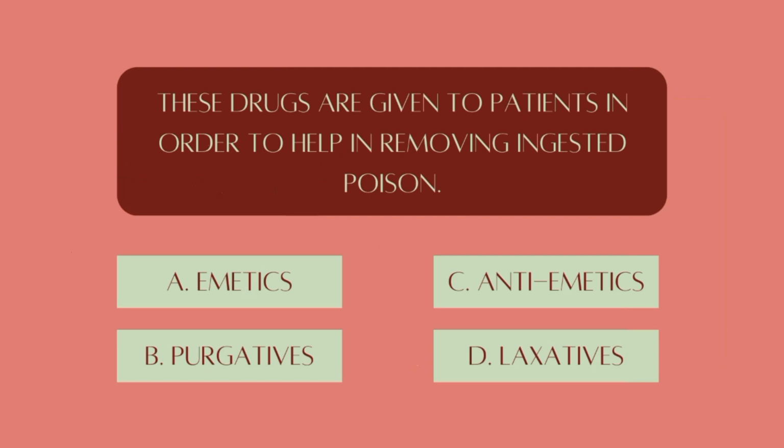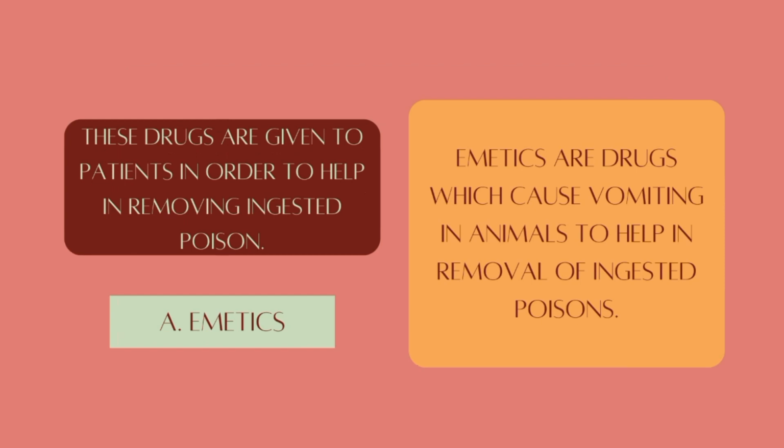These drugs are given to patients in order to help in removing ingested poison. A. Emetics. B. Purgatives. C. Antiemetics. D. Laxatives. The answer is emetics. Emetics are drugs which cause vomiting in animals to help in removal of ingested poisons.